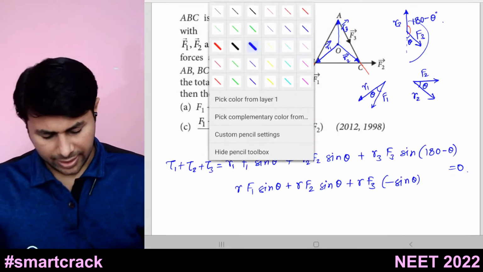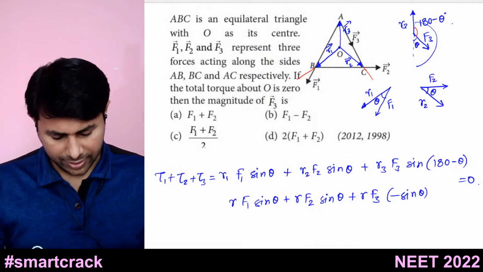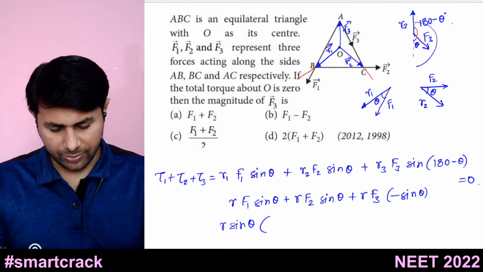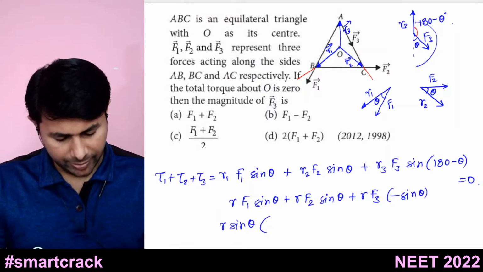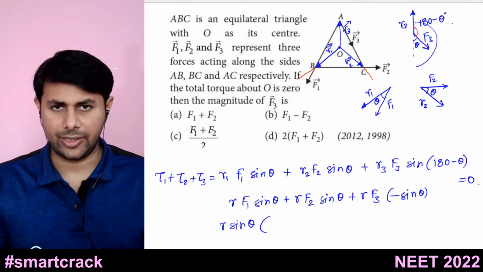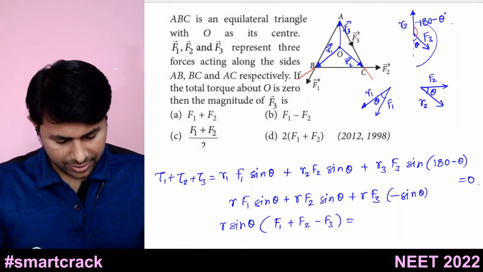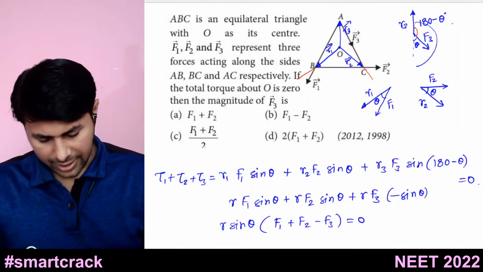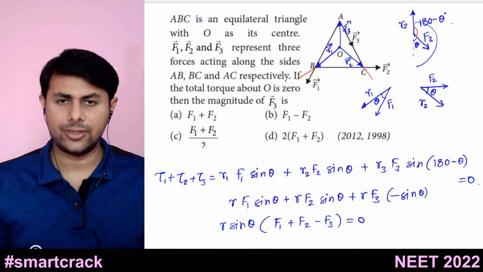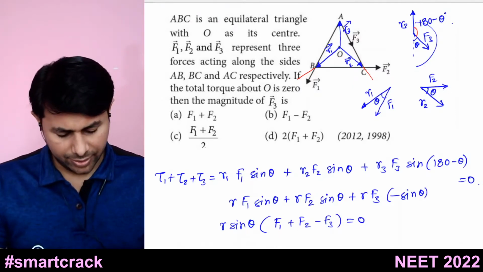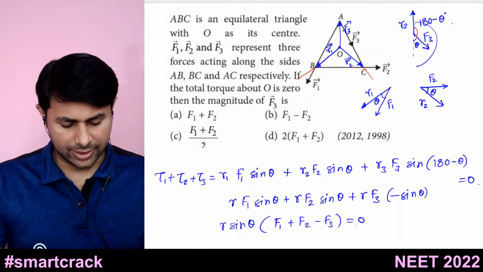Then you can take R and sine theta common. If you take R and sine theta common, then you are left with what? F1 plus F2 minus F3, is equal to 0. Take R sine theta to the other side, so it will go in the denominator. That means 0 upon something is still 0. So F1 plus F2 minus F3 is 0.